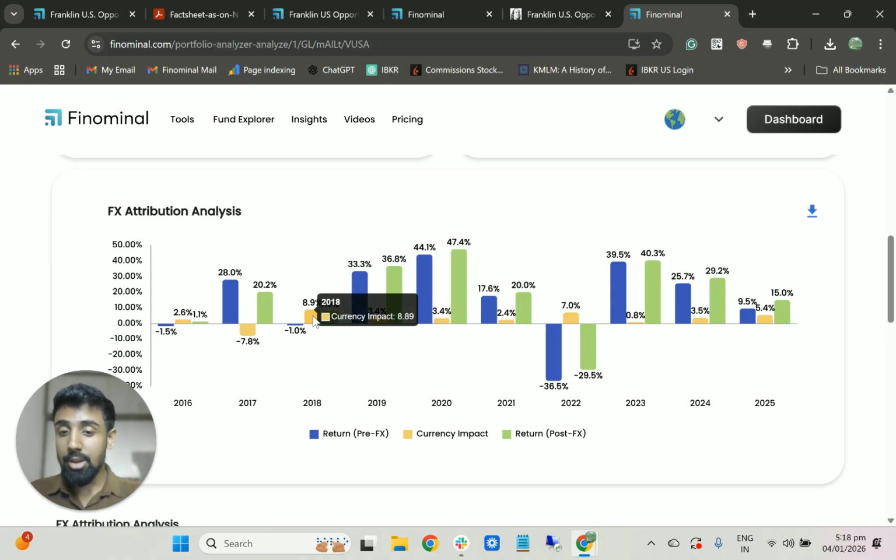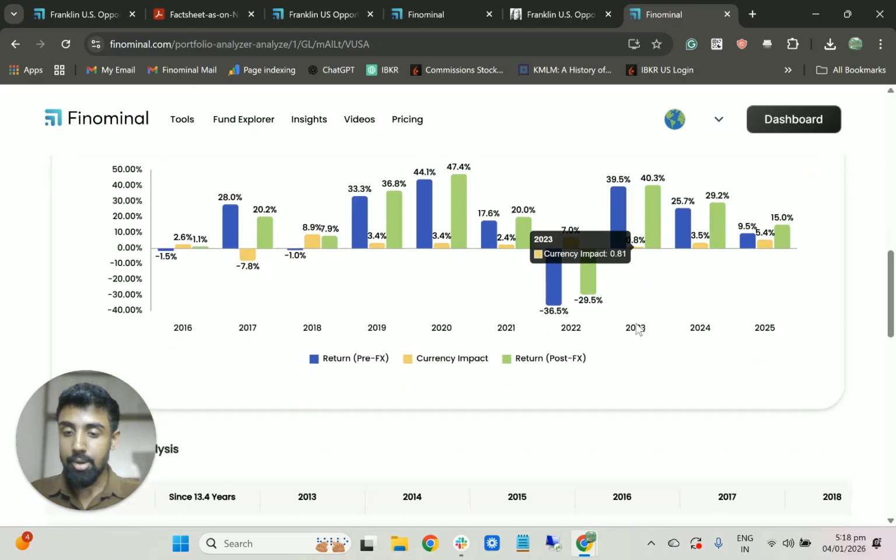For example, in 2018, just with the currency movement, you got about 9% in returns, with INR depreciating against the US dollar, since you are buying the US dollar. Whereas in 2023, you got about 0.8%.